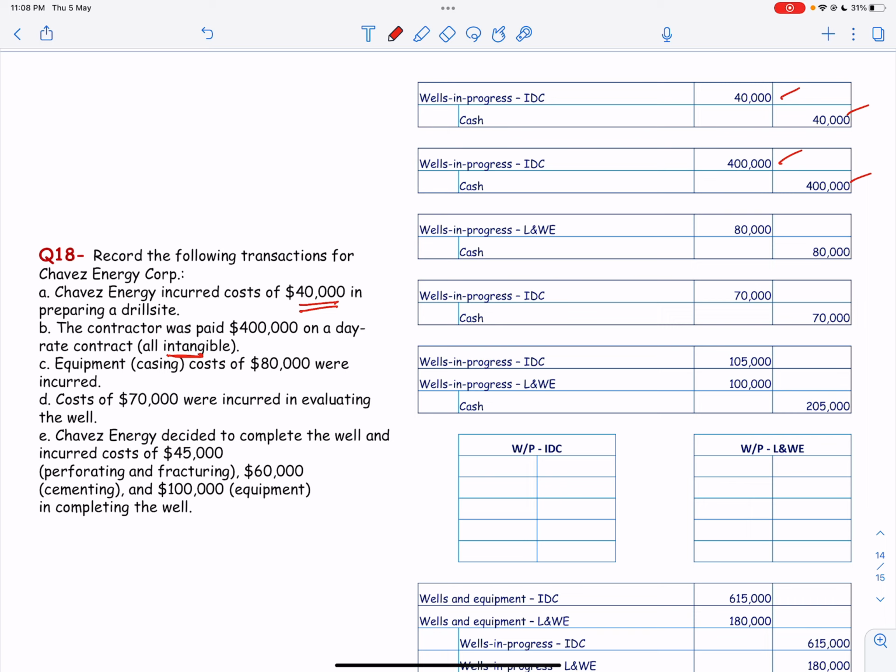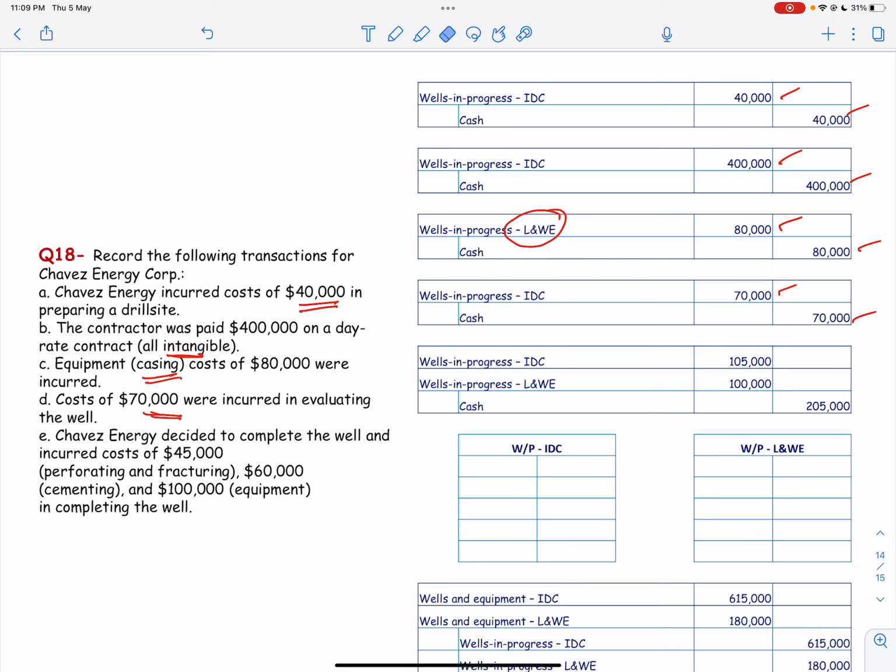Then we go to number C, equipment casing cost 80,000 were incurred. So now this is about casing, this is an equipment. So well in progress, lease and well equipment is debit and cash is credit. And a cost of 70,000 was incurred in evaluating the well. So this is an intangible drilling cost. So wells in progress, intangible drilling cost is debit and cash is credit.